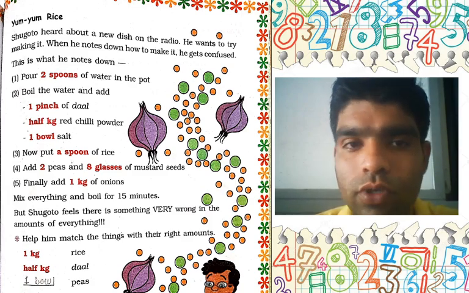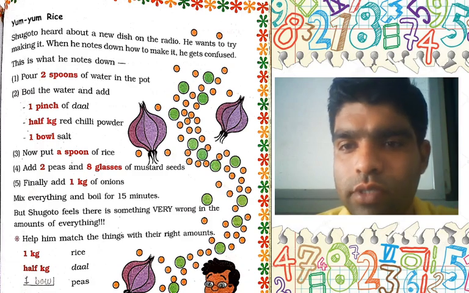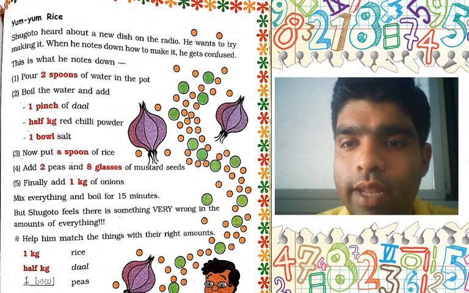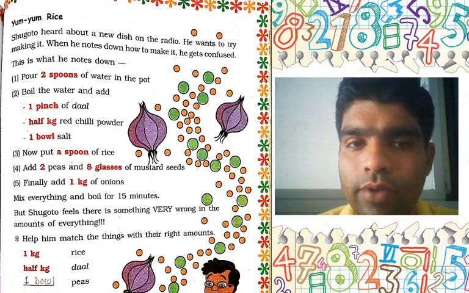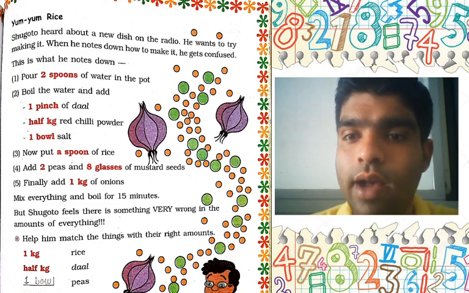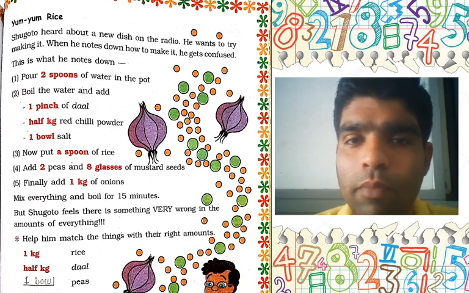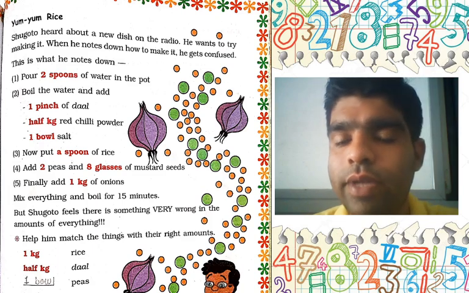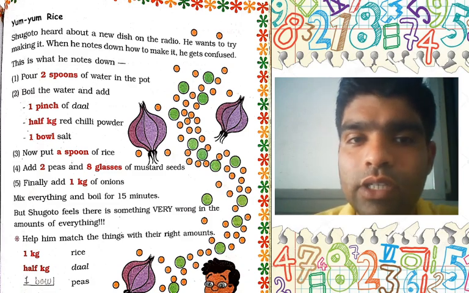That is what he notes down: 2 spoons of water in the pot. Definitely 2 spoons of water is not sufficient. Okay, then boil the water and add 1 pinch of dal. Why 1 pinch of dal? No use of 1 pinch of dal. It's a large amount of dal we have to use according to your family members. Okay, half kg of red chili powder. Don't use half kg of red chili powder. It is a very large amount. Definitely it depends upon your family members, whether your family has 5 or 10 members. You have to use red chili powder, but half kg of red chili powder is not used here.